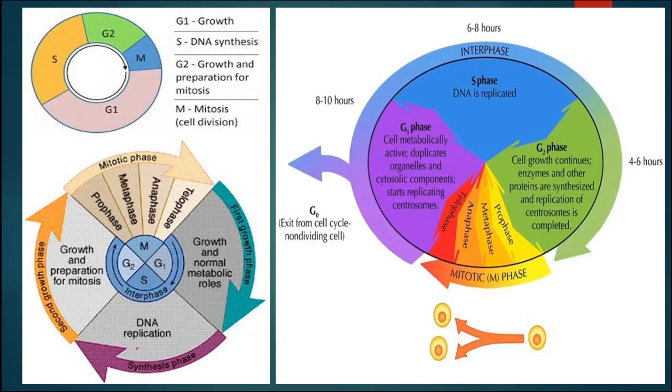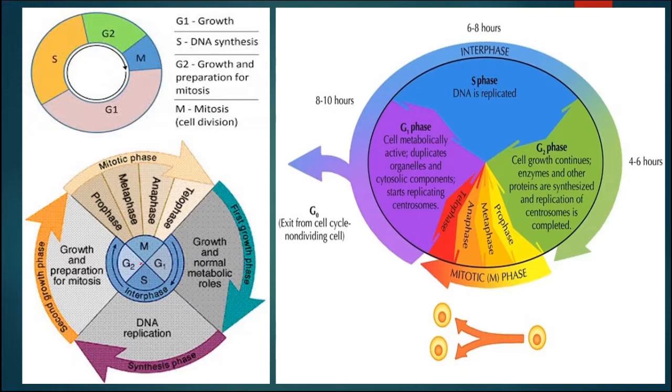Now after the DNA replication is complete, the cell enters the next phase, the G2 phase, which is also known as the growth and preparatory phase of mitosis, where all the cell organelles grow in size and become double. But the chromosome number is the same, only the DNA replicates. After this, it enters the exact M phase, which consists of four phases: prophase, metaphase, anaphase and telophase. At the end of telophase, from one nucleus two nuclei are formed, and in this way the cell cycle completes.